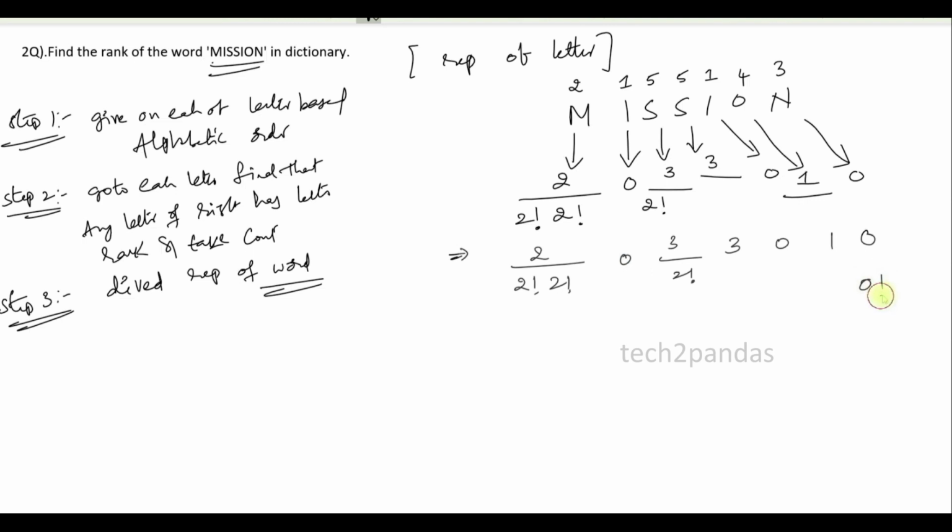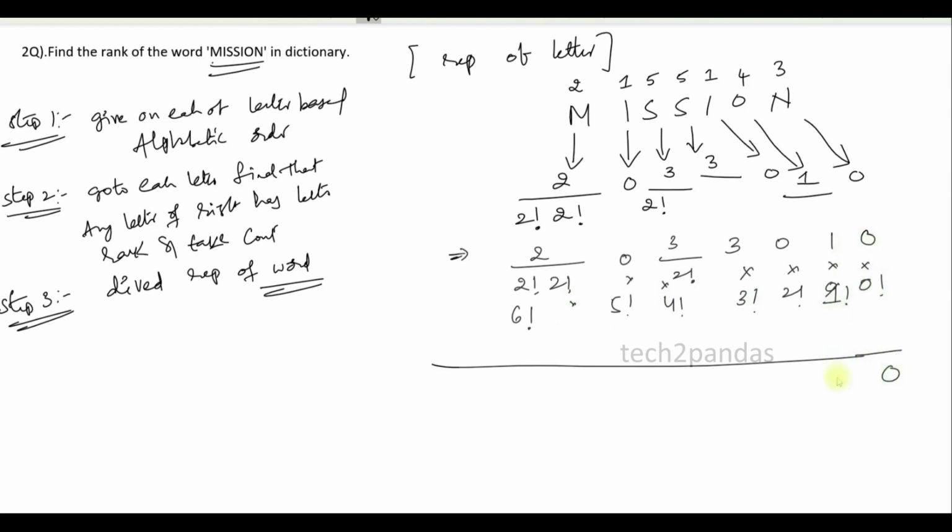Again, write 0 factorial from right to left: 1 factorial, 2 factorial, 3 factorial, 4 factorial, 5 factorial, 6 factorial, each below the letter, and multiply from right to left. 0 into 0 factorial is nothing but 0. 1 into 1 factorial is nothing but 1, 0 into 2 factorial is nothing but 0, 3 into 3 factorial is nothing but 3 into 3 factorial. Again 3 by 2 factorial into 4 factorial, again 0 into something is 0, again 2 by 2 factorial into 2 factorial into 6 factorial.